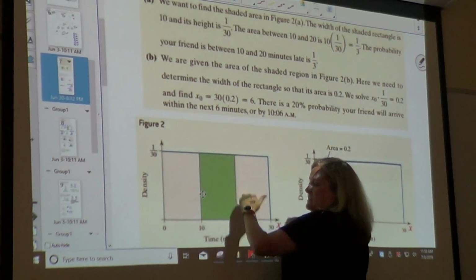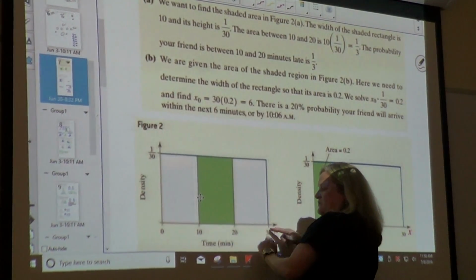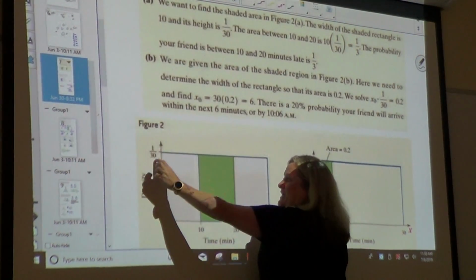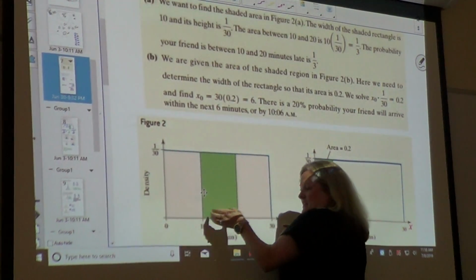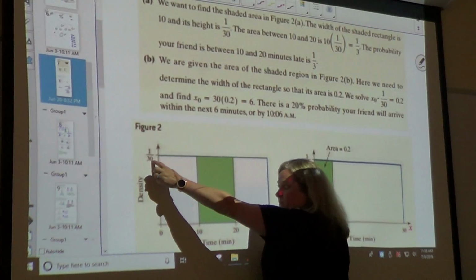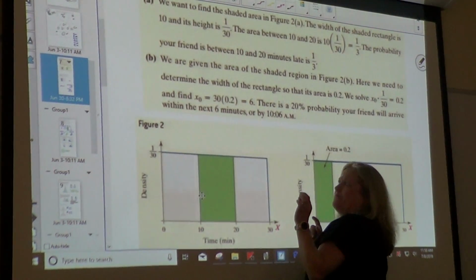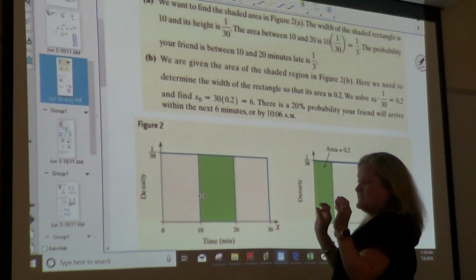The probability is going to be the same. So 10, 20, 30, so the amount of time, they divided it up and it became 1 over 30. This number, the amount of spaces, they divided into 30 spaces, that's where that number came from. Now, the question said, what is the probability that the person is between 10 and 20 minutes late?